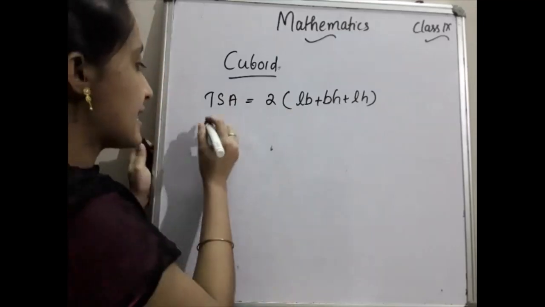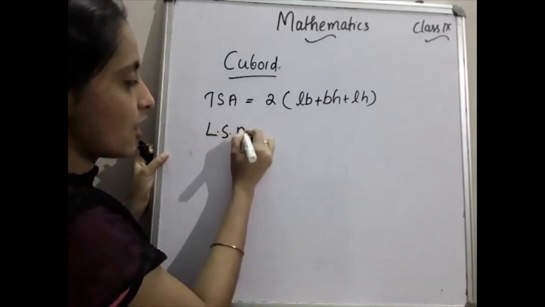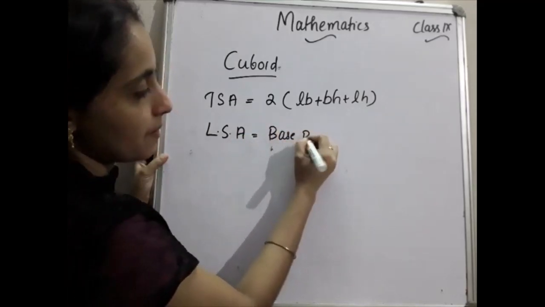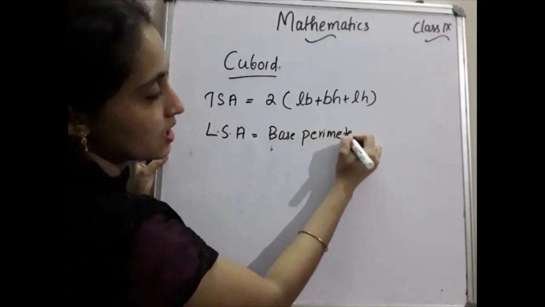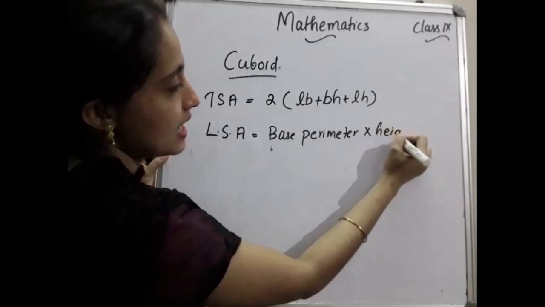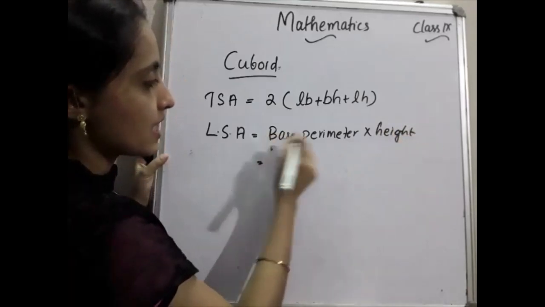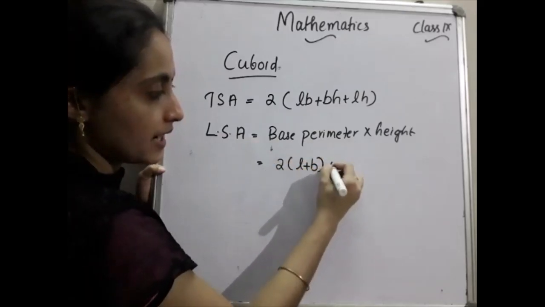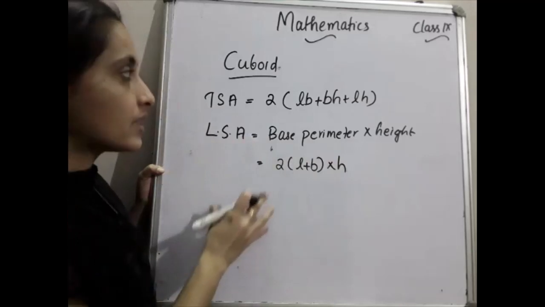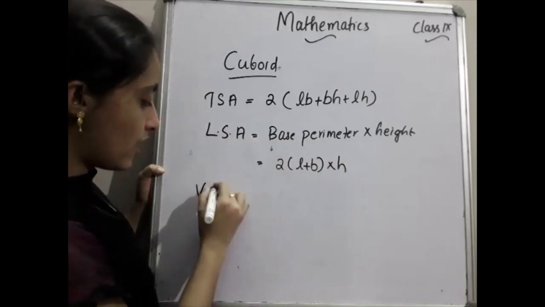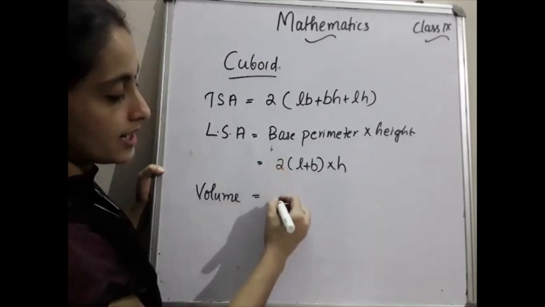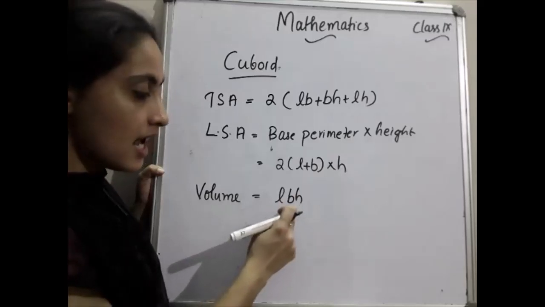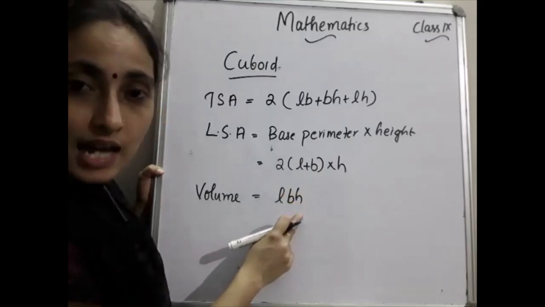Okay. Then LSA, lateral surface area of a cuboid. Do you remember the formula? Yes, base perimeter into height. Base perimeter into height is the LSA of the cuboid, or we can say base perimeter means base is rectangular in shape, so the perimeter of a rectangle is 2 into L plus B. Then into H is the LSA of the cuboid. Then one more is volume. Volume of the cuboid is equal to LBH, that is L into B into H, where L represents length, B represents breadth and H represents height.